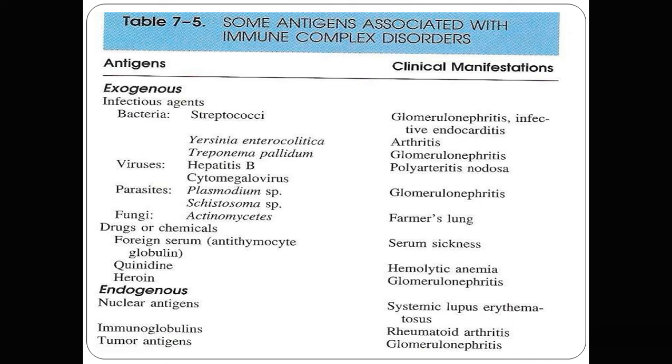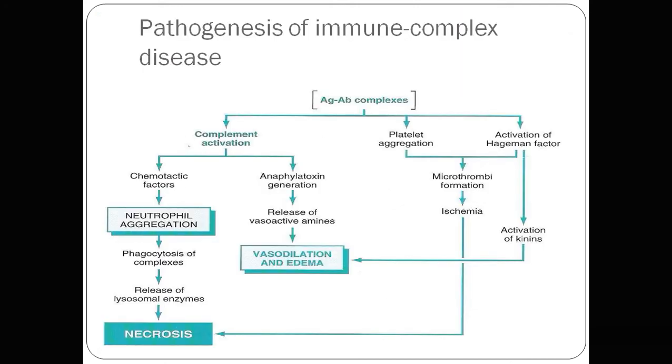While some immunoglobulin is the rheumatoid arthritis and some tumor antigen is the glomerulonephritis. So the pathogenesis of immune complex disease: the antigen-antibody complex binds and deposits on a particular site or tissue, which leads to complement activation. That complement activation leads to the release of various chemotactic factors. Those chemotactic factors cause aggregation of neutrophils, phagocytosis of the complex and release of lysosomal enzymes that cause necrosis.